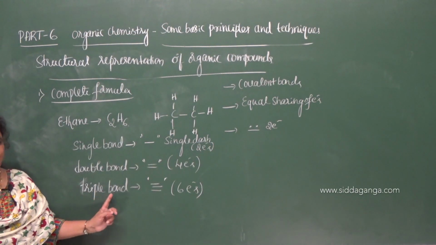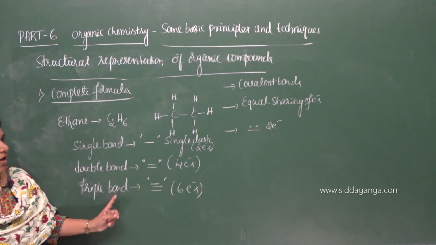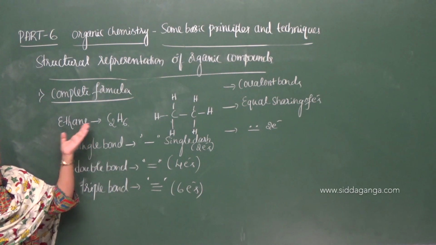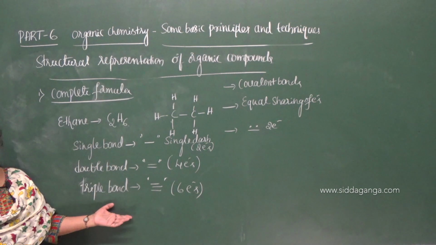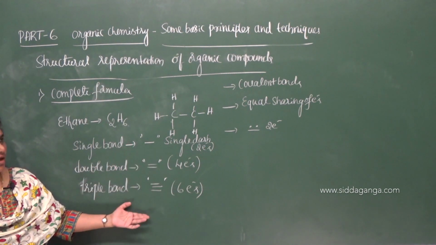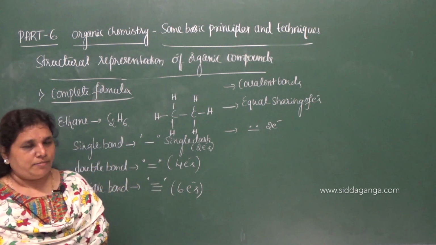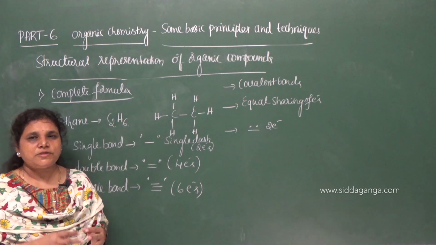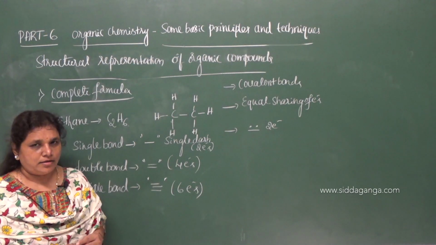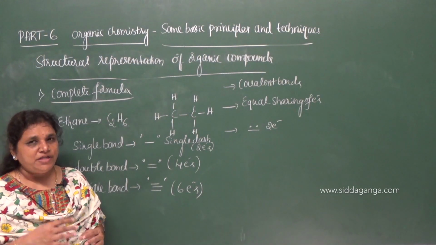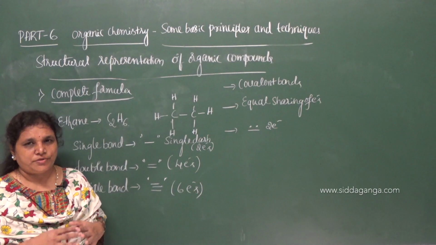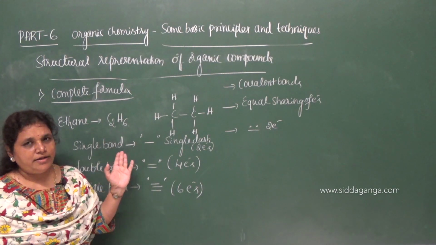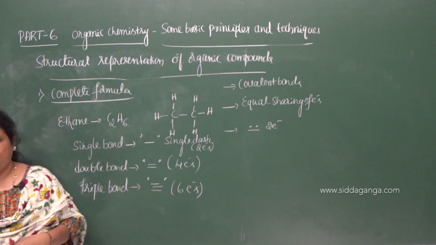So, how can we write the complete formula of the given compound? By using this. In this complete formula, all the atoms present in a molecule and the bonds between the atoms are shown.